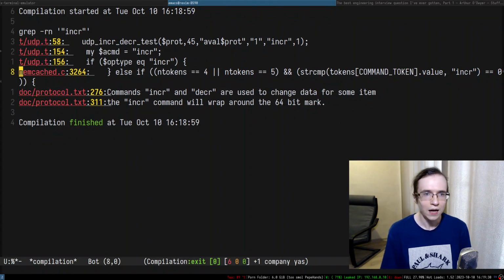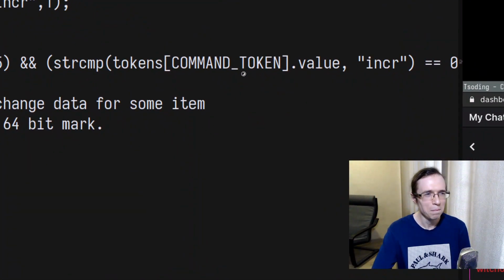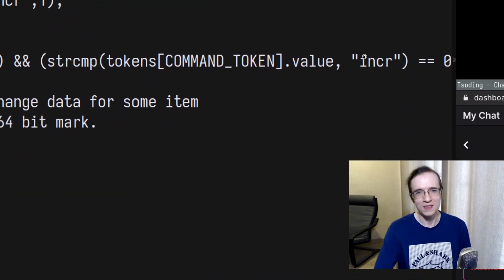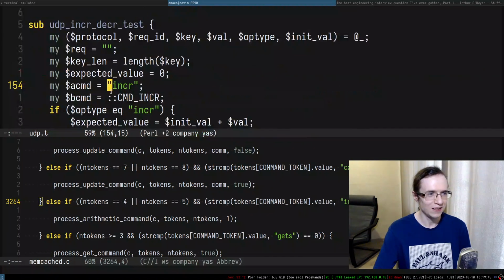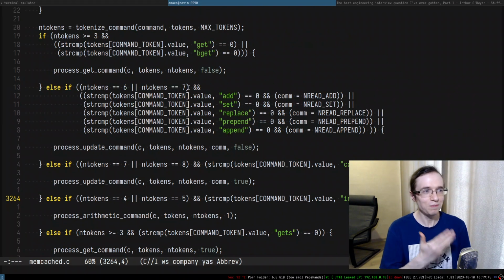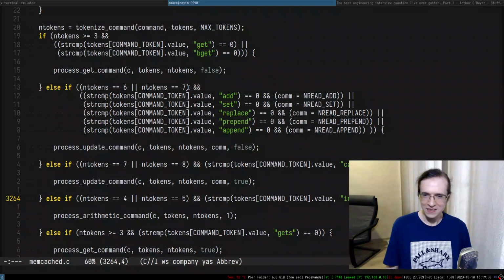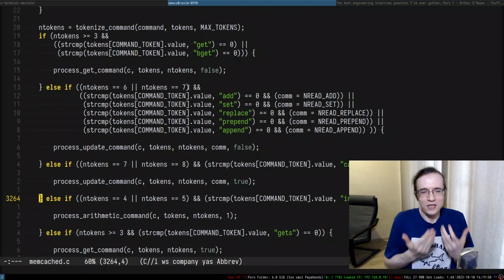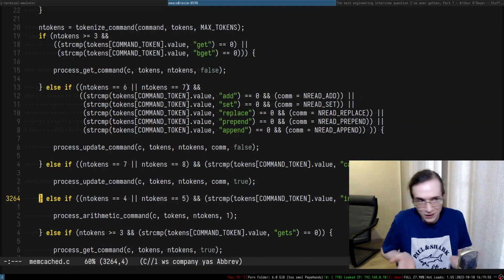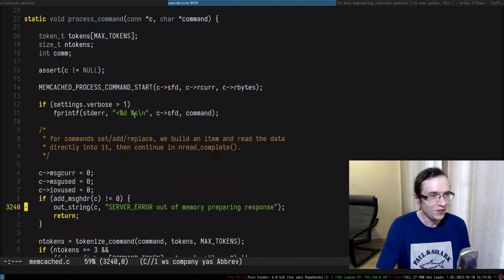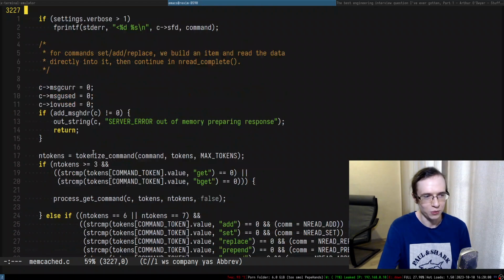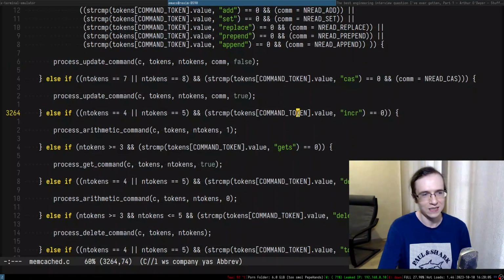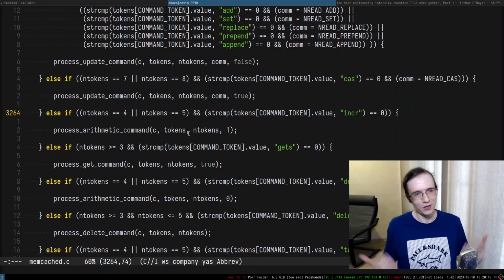Okay, so it doesn't really matter. strcmp tokens. It's literally like that. It is implemented exactly as I said. Because again, how else would you even implement that? You would implement it as some sort of a loop and a switch case. The loop is probably somewhere outside of the process command, right? And then you have this kind of thing. So there we go. We already find the place.